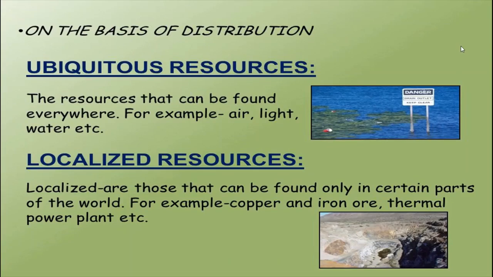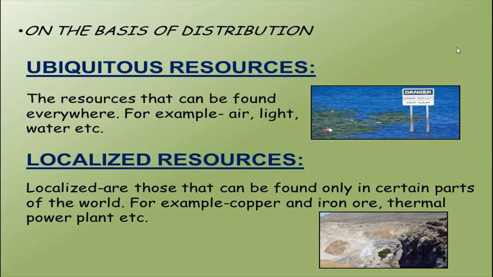So localized resources are those that can be found only in certain parts of the world, for example copper and iron ore, thermal power plants, etc. Minerals and ores are deposited in certain areas only, not everywhere. All rocks are not minerals, isn't it? Like that, localized resources can be found only in certain parts of the world.